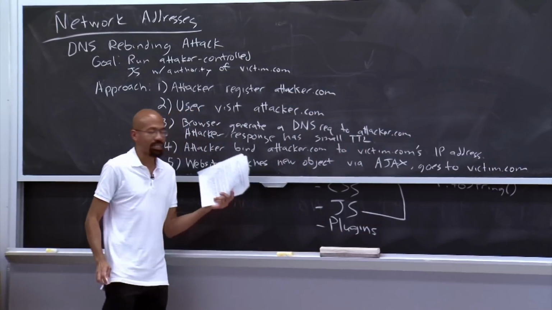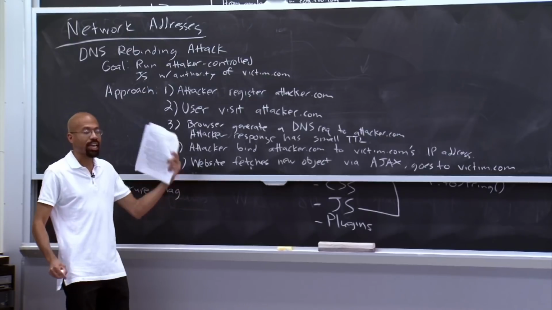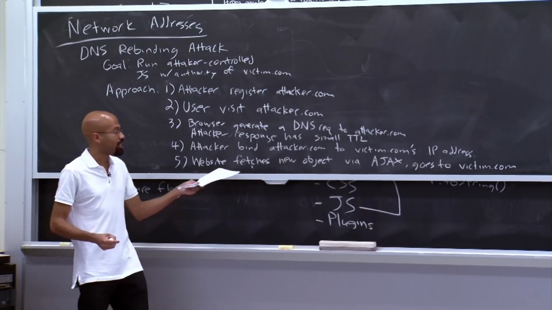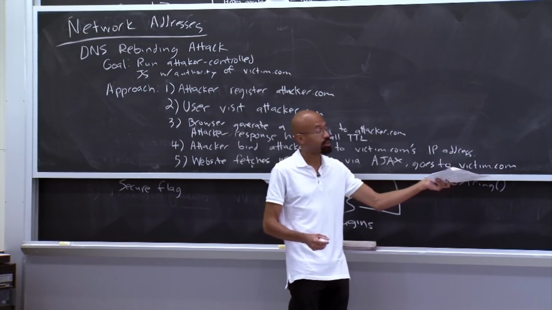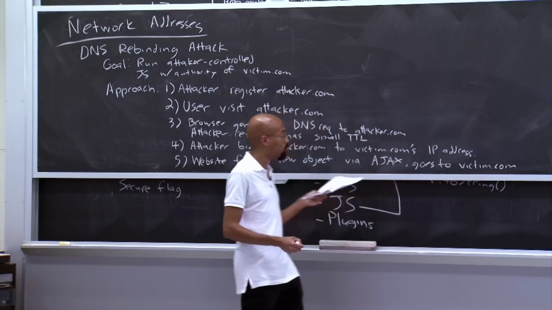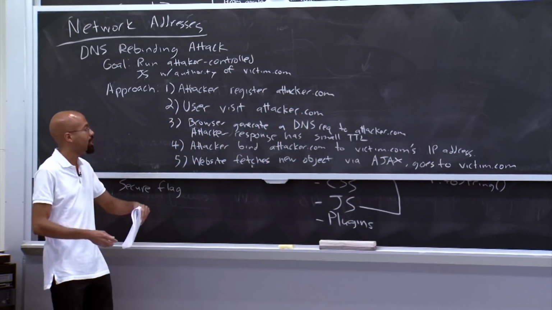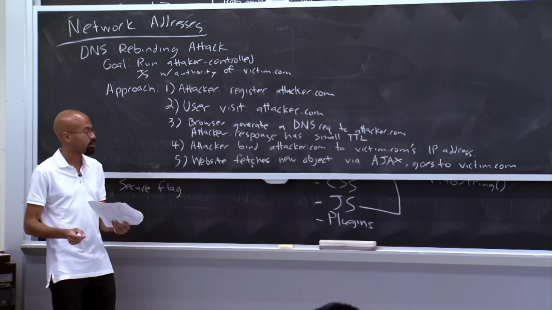The reason that's bad is that now we've got this code on the client side that resides on the attacker.com webpage that is accessing data from a different origin, from victim.com. Once this step of the attack completes, the attacker.com webpage can send that content back to the server using CORS or do other things like that.